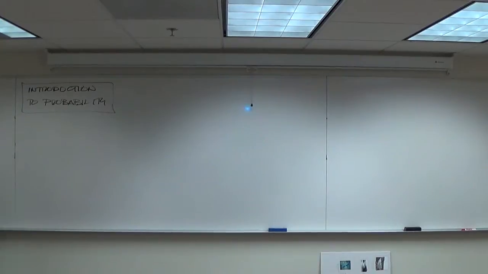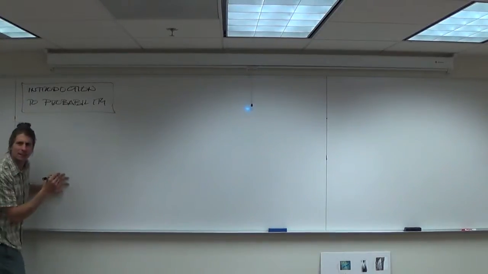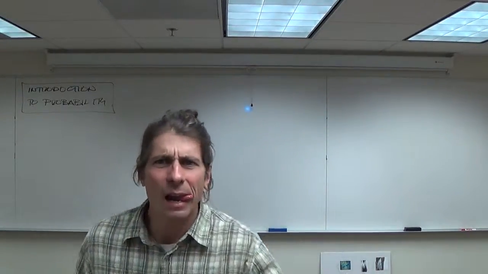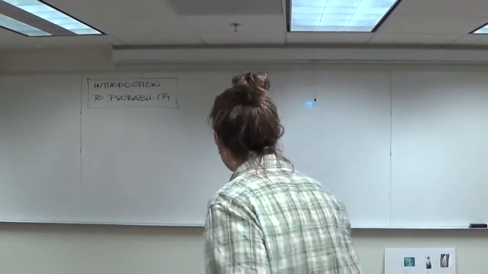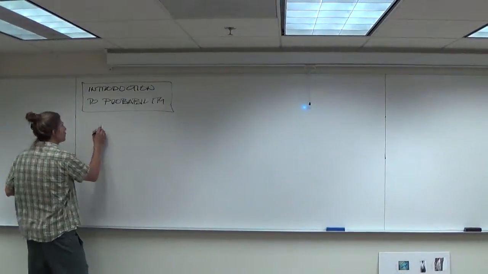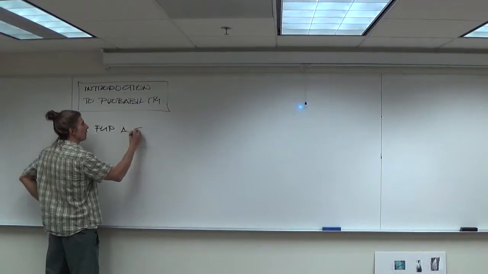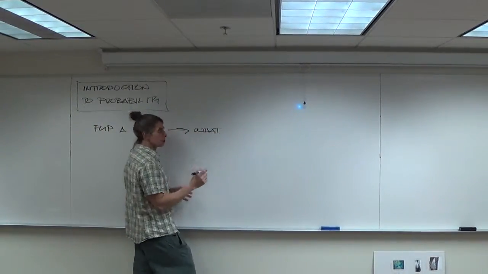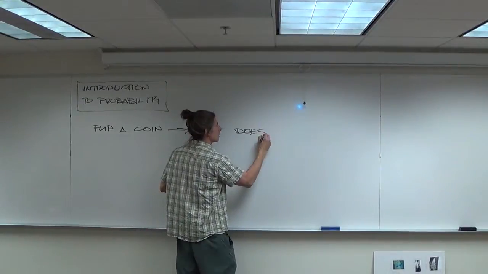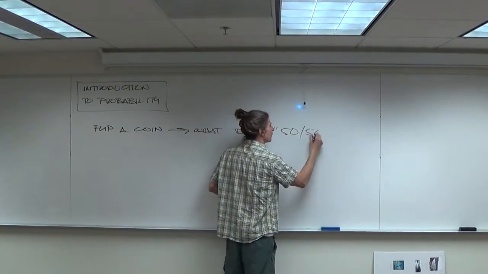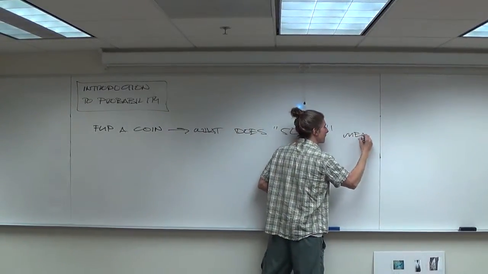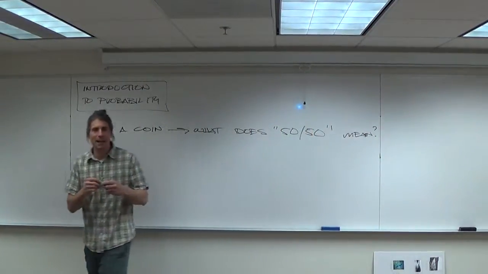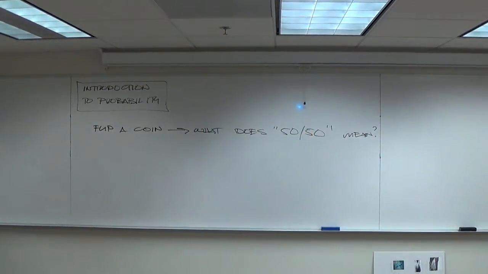So what I want to do is I want to explore something. Can we see this? Okay, on the screen. Ish. Yeah. I want to explore, when you flip a coin, I want to make sure we understand what 50-50 means. What 50-50 implies.